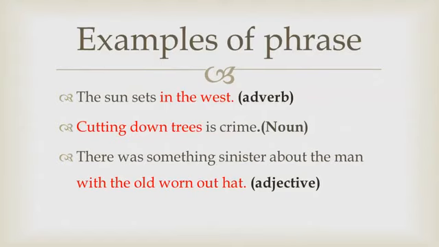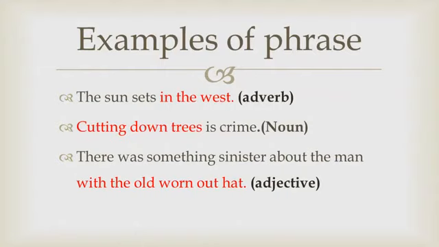And is it acting like a noun, adverb, or adjective? Cutting down trees is crime. Cutting down trees is the noun in this sentence. So we can say that the phrase is acting like a noun. Next sentence. There was something sinister about the man with the old worn-out hat.